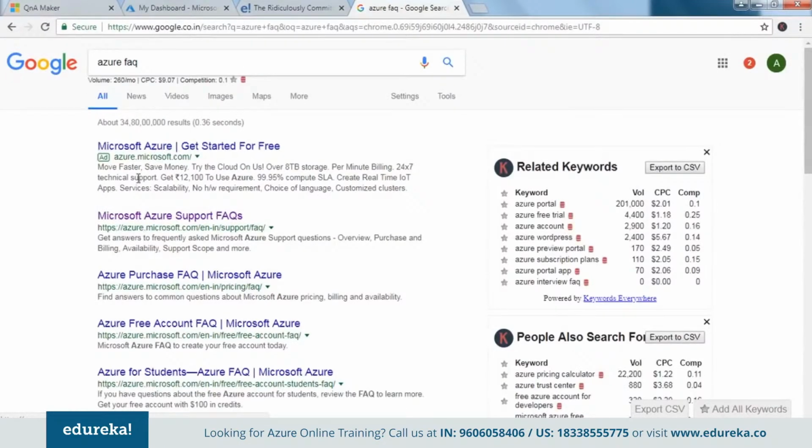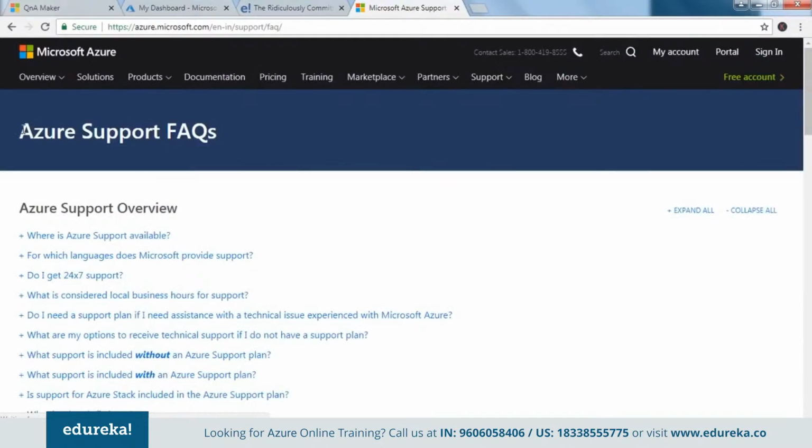Now this is an ad. Let's not select this. Let's select this one. So guys, this probably has some Azure support FAQs. So some questions asked and some data given. So this would be one of the best data sets to use here. So let's copy this link.